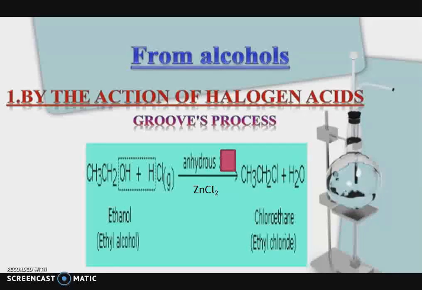In this process, when alcohol is reacted with concentrated hydrochloric acid in the presence of anhydrous zinc chloride, it gives alkyl halide. The example is given below. When ethanol is reacted with concentrated hydrochloric acid in the presence of anhydrous zinc chloride, it gives chloroethane. Chloroethane is the alkyl halide.